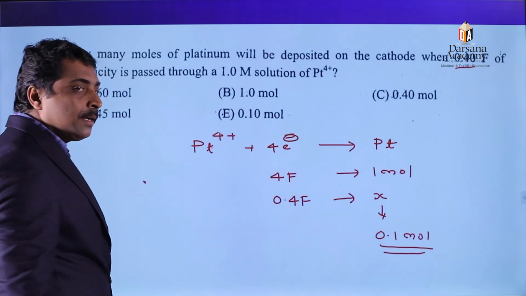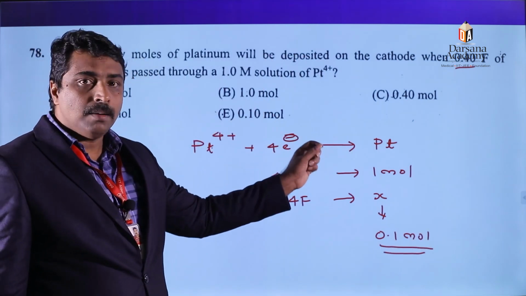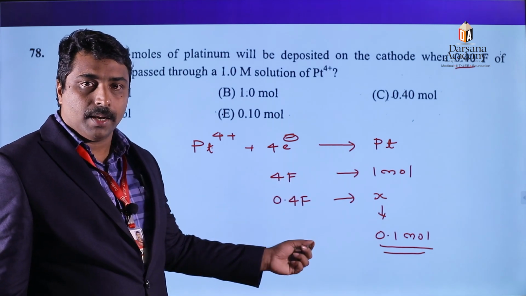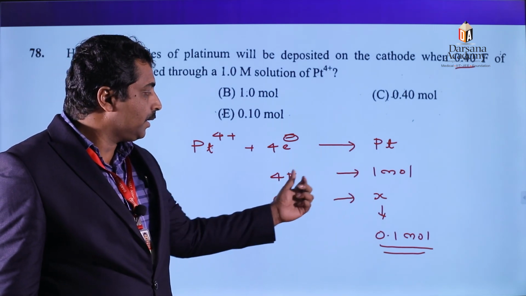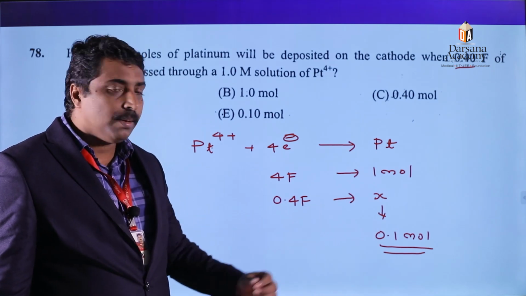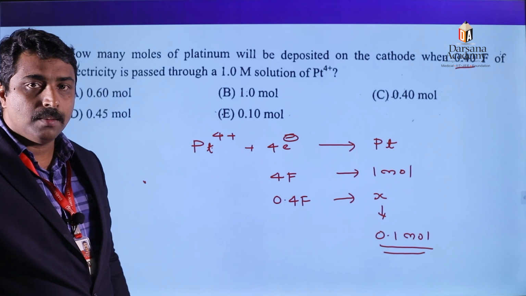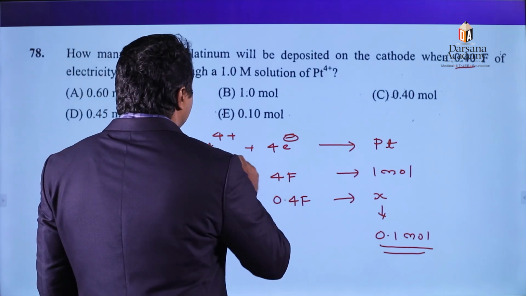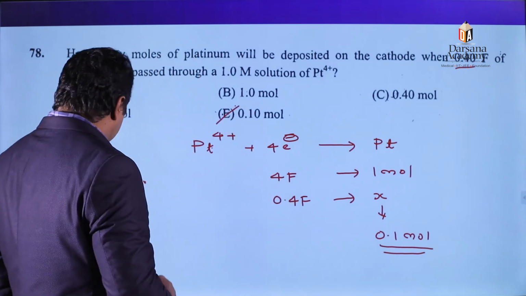So from the equation it is understood that for depositing 1 mole of platinum we require 4 moles of electrons, or 4 Faraday. Therefore, 0.4 Faraday can deposit how many moles of platinum? 0.1 mole of platinum. Option E.